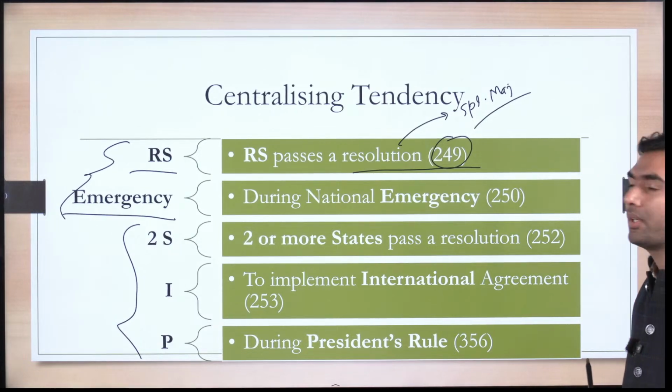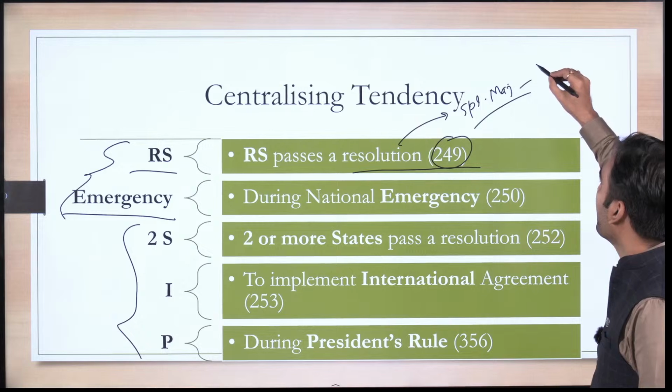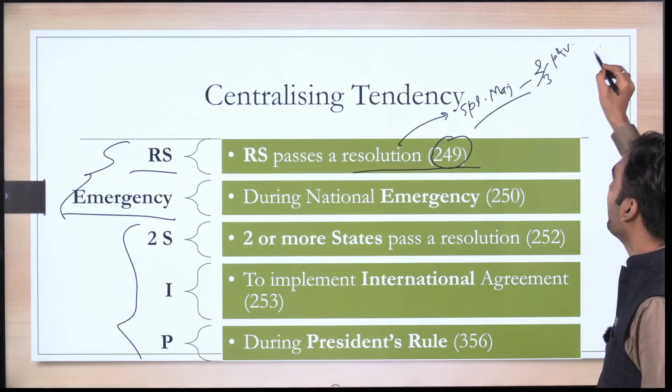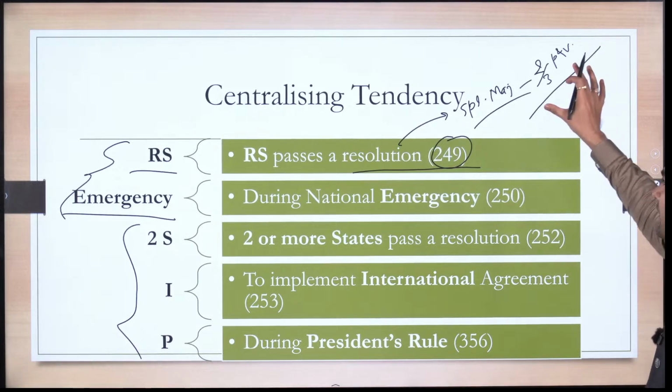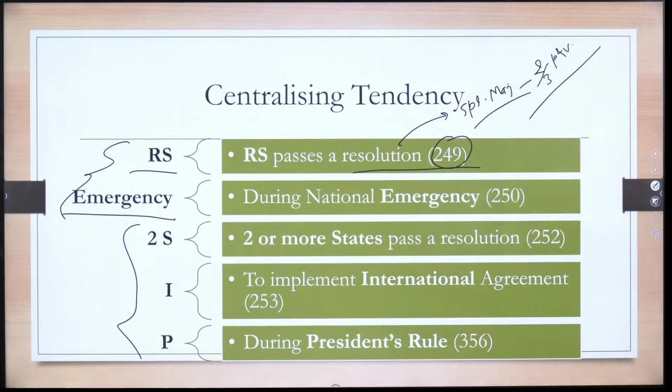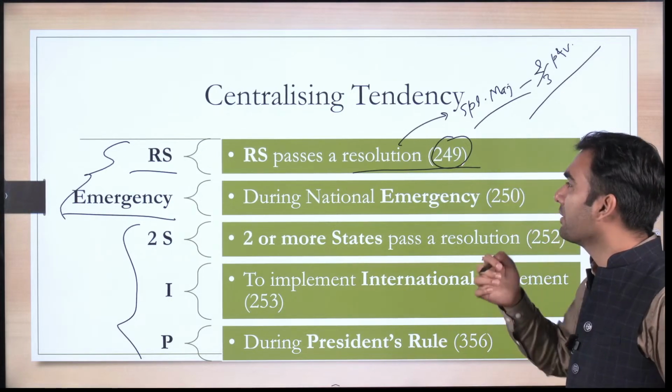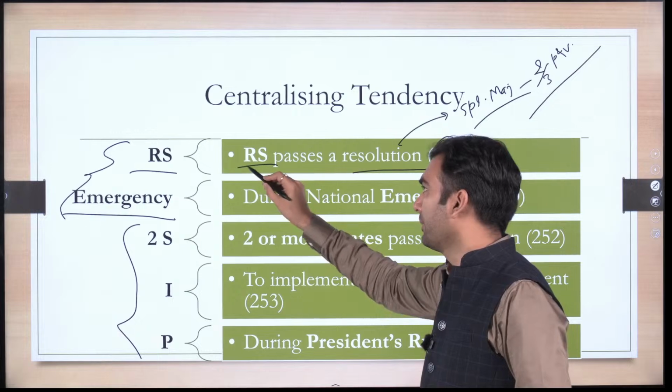This special majority is simply majority of 2/3 of members present and voting. So if two-third of the members present and voting, they pass a resolution. I mean, this resolution can only be passed in Rajya Sabha.